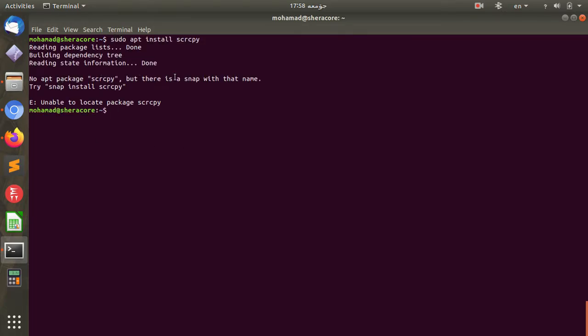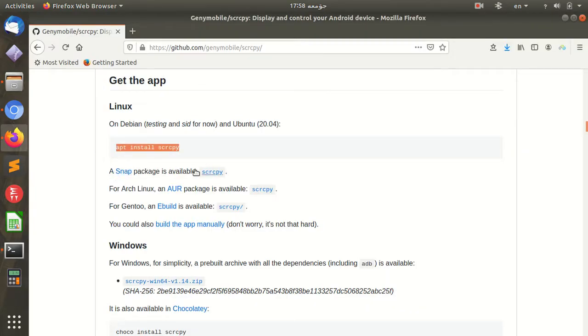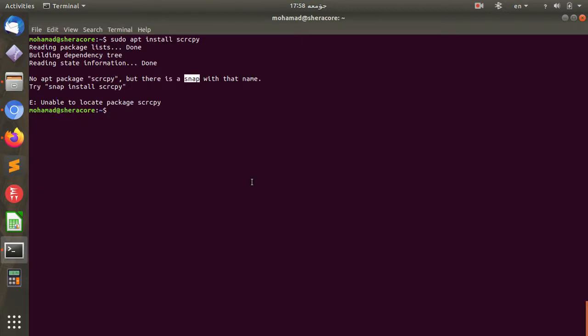As you can see, it can't install by apt package. As you can see, we can use snap to install it in there. I installed it before.